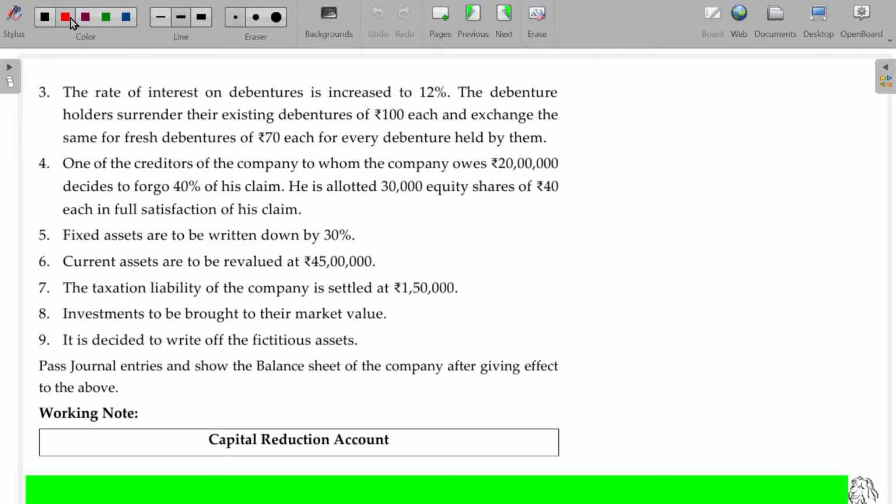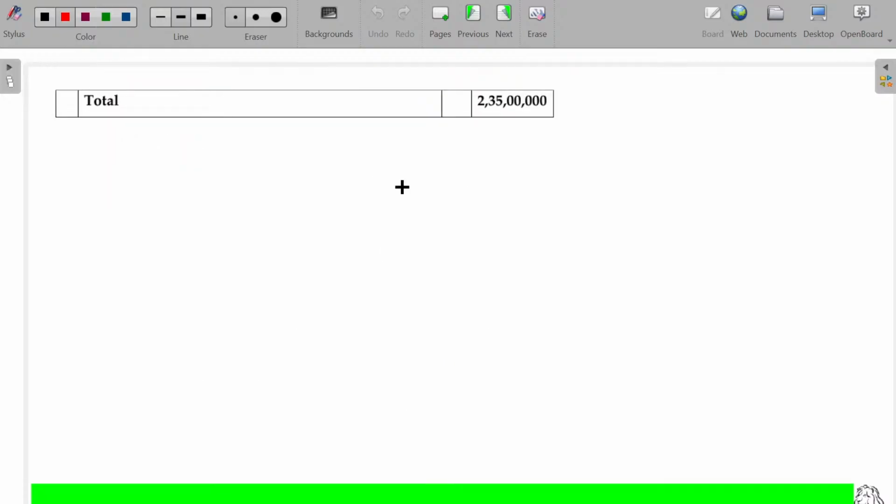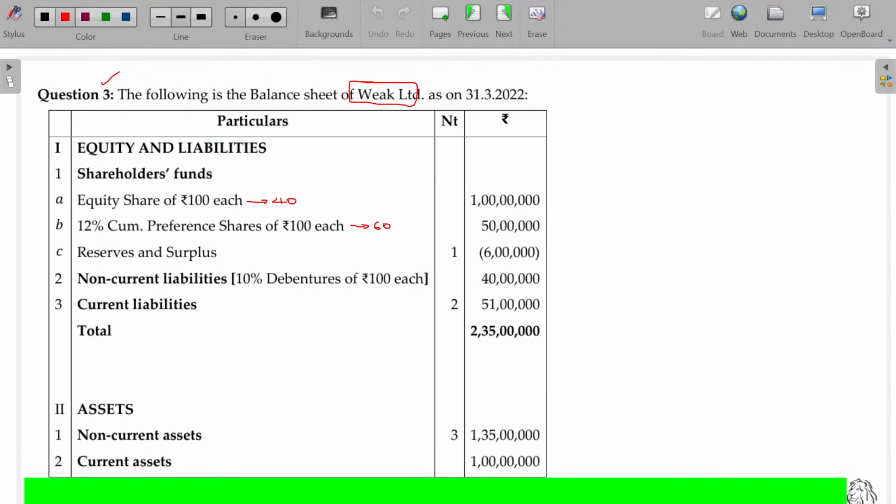Apart from that, the rate of interest on debentures is increased to 12%, and the debenture holders surrender their existing debentures of ₹100 each and exchange the same for fresh debentures of ₹70 each for every debenture held by them. Two things are happening. One is rate of interest is increased to 12%, and 100 rupees debenture becomes 70 rupees. So 10 becomes 12, 100 becomes 70. New one.